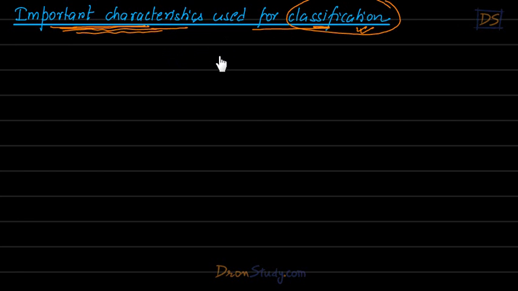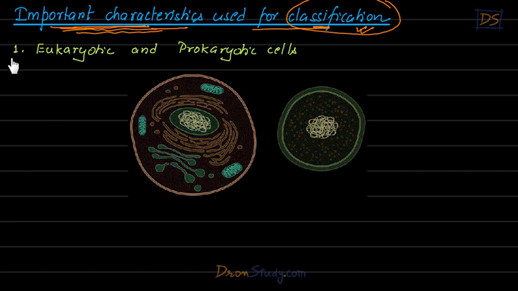That is what I'll tell you first. So the first very important property which we use for classification is actually eukaryotic and prokaryotic cells. So students, I'm sure that by now you know what is the meaning of eukaryotic and prokaryotic cells. Even if you don't know, I'll explain you.